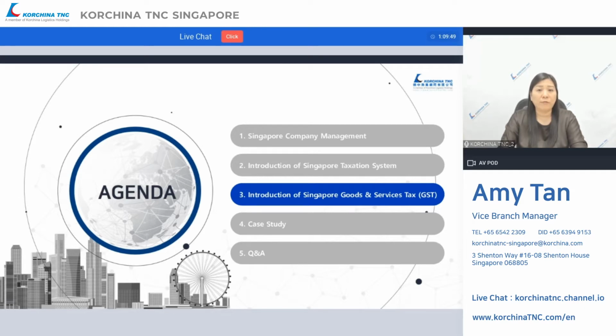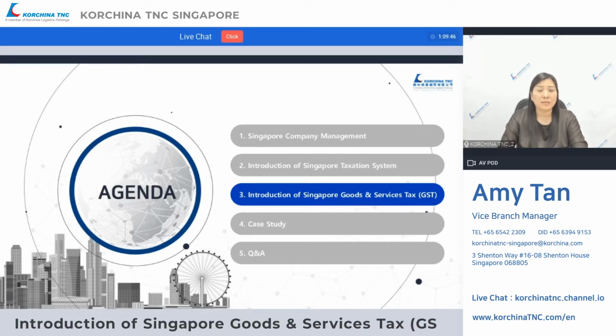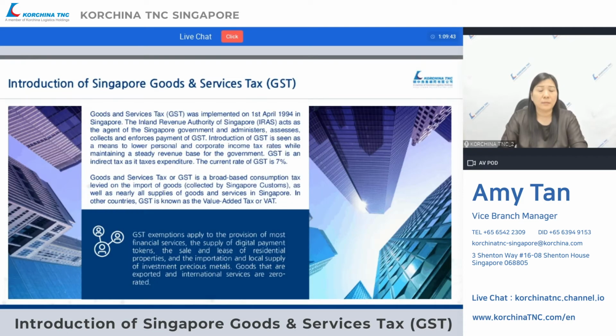We are at the next topic, introductions of Singapore Goods and Services Tax, GST. GST was implemented on 1st April 1994 in Singapore. The Inland Revenue Authority of Singapore, IRAS, acts as the agent of the Singapore government and administers, assesses, collects and enforces payments of GST. The introduction of GST is seen as a means to lower personal and corporate income tax rates while maintaining a steady revenue base for the government.